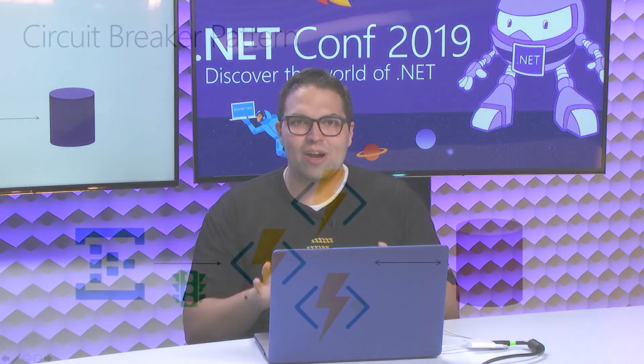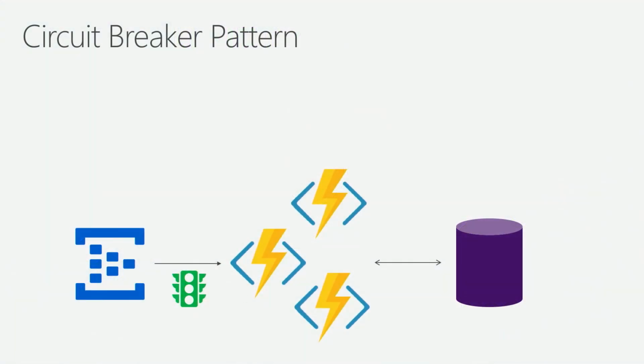So what I wanted to implement is a circuit breaker pattern, where ideally I have something that is monitoring the state and the health of my circuit. So here it's the same architecture, but you'll notice I've just added in this stoplight here, which is green right now, which is supposed to be saying, hey, this is healthy. And what I want to have happen is that if I start getting a bunch of exceptions, like maybe 100 exceptions, I actually want to set this to red and stop triggering my function. But how do I do that?